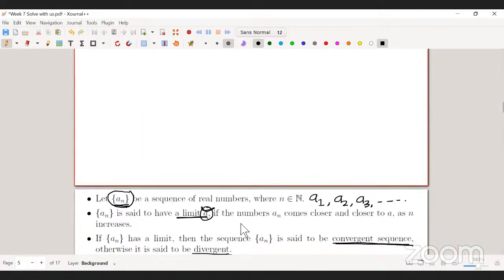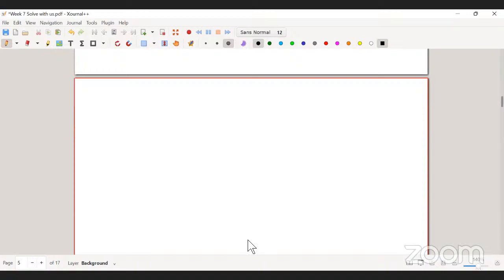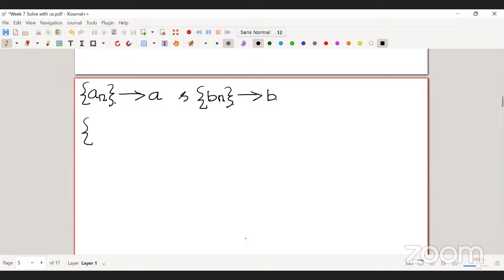Since I have two sequences, I can take the sum. So what is the sum of two sequences? This is my sequence an, which converges to a, and I have another sequence bn, which converges to b. So I can construct another sequence, which is nothing but the sum of the two sequences. This is a new sequence I'm getting from these two old sequences.